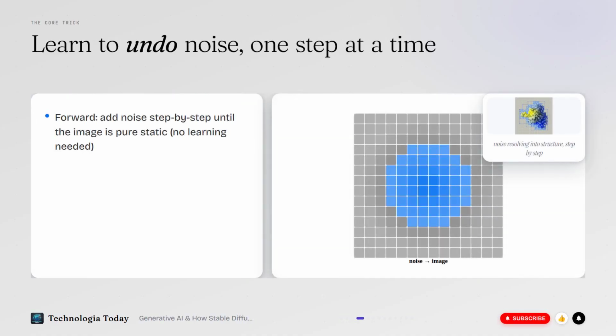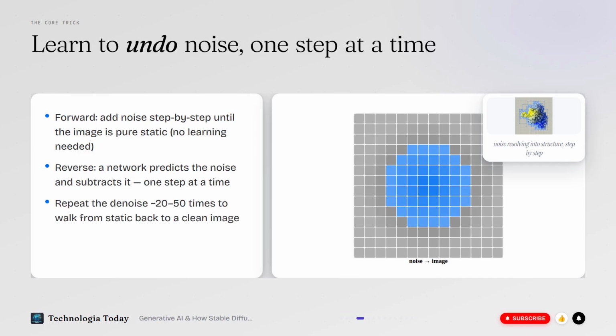Here's the one idea that makes diffusion work, and it's beautifully simple. Take a real photo, add a little random static, then more, and keep going until the image is pure noise, television snow. That's the forward process, and it takes zero intelligence. It's just a fixed recipe for destroying a picture.